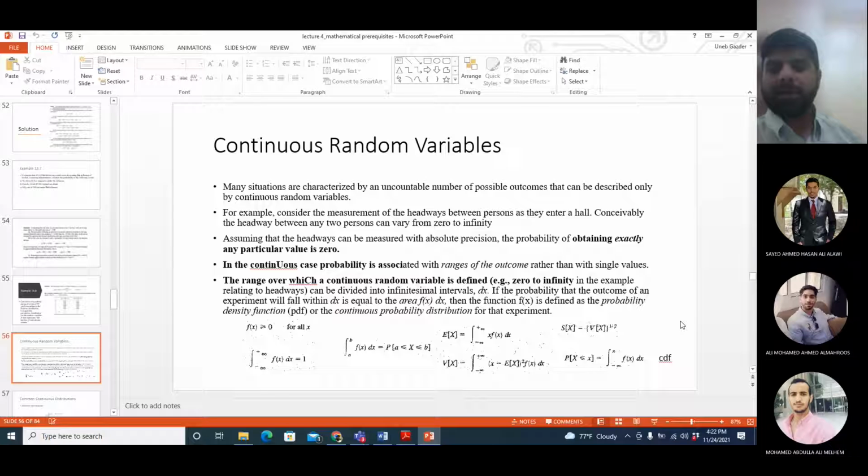That is a discrete random variable, and we looked at some common discrete distributions. Then we started talking about continuous random variables, where the variable can attain any value, for example, headway between two cars, or the distance for an accident. So that's a continuous random variable because the values are not fixed and they are not countable. Again we started talking about some common distributions, and the first one was uniform distribution, which, if you want, can be applied to a dice example.